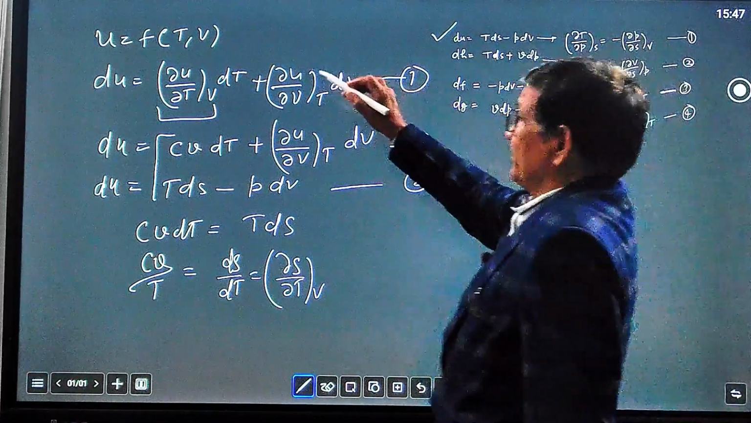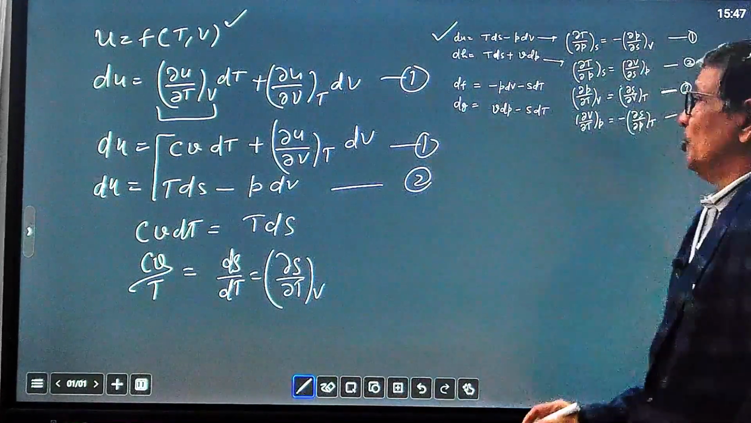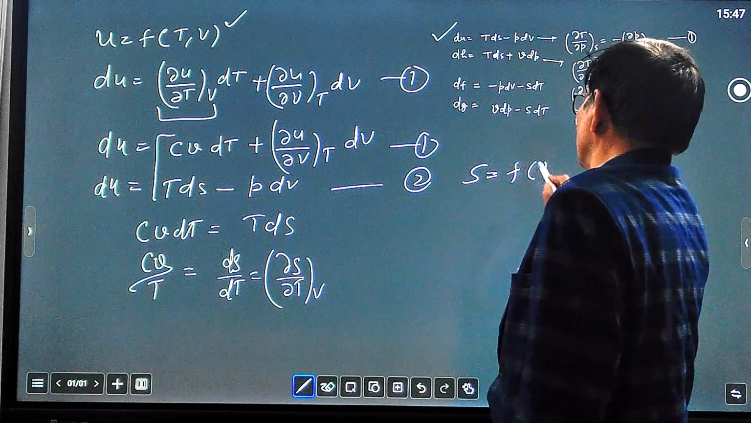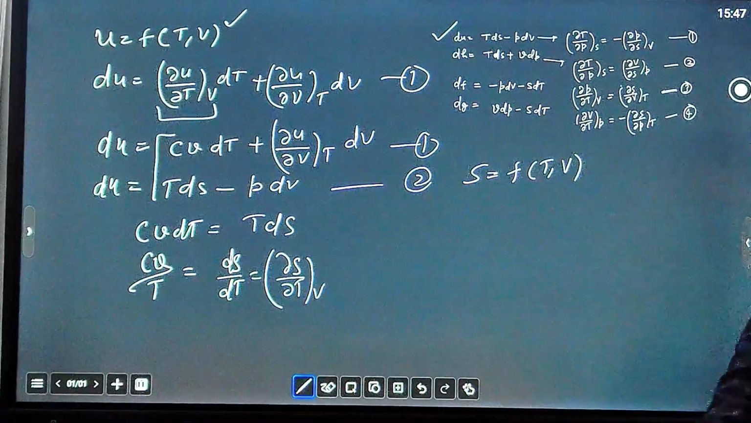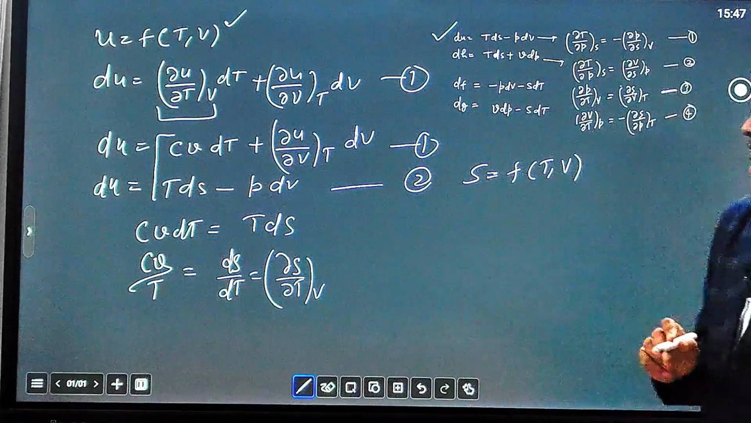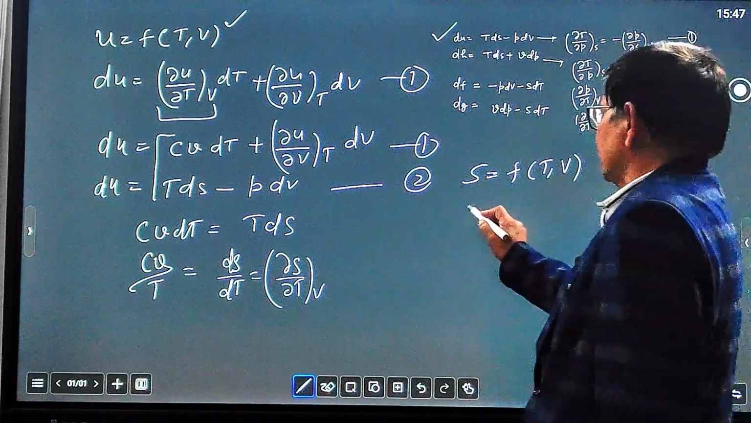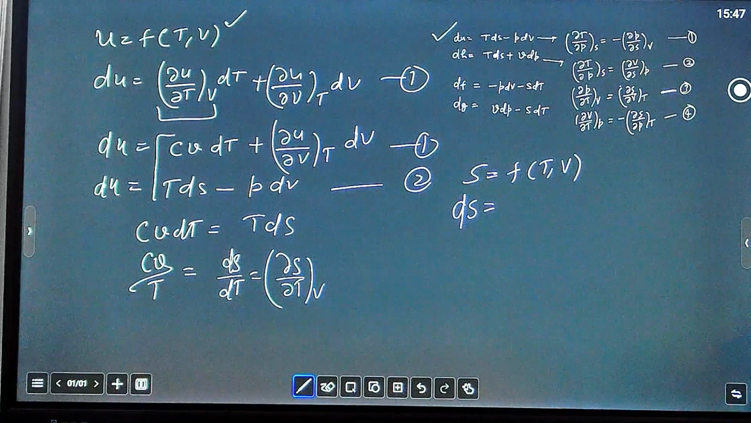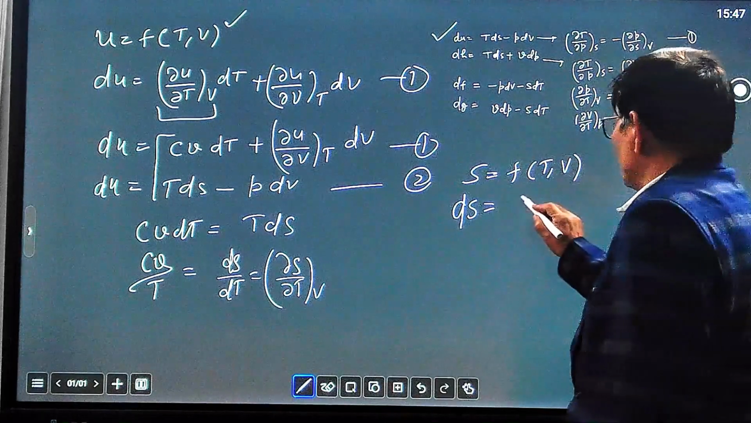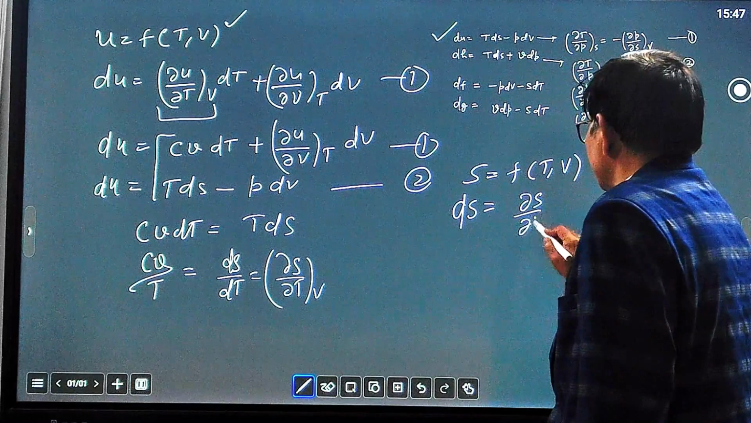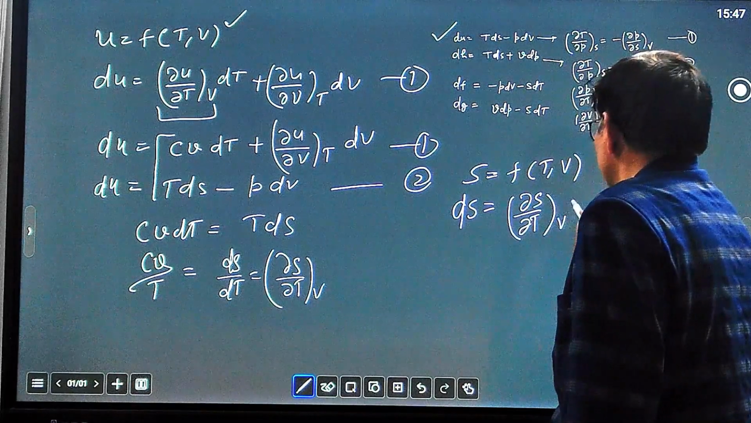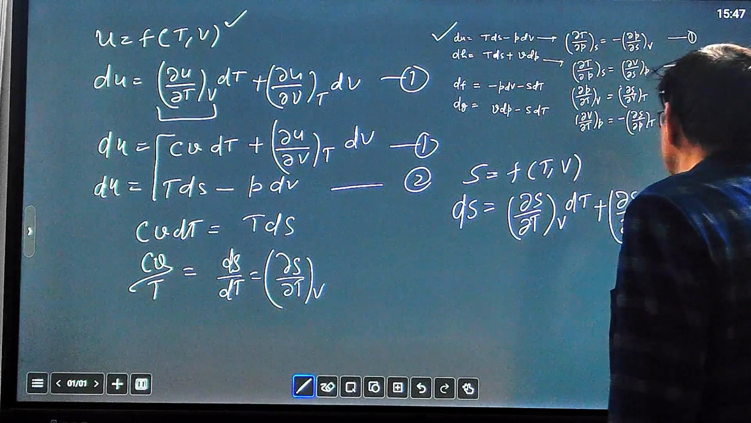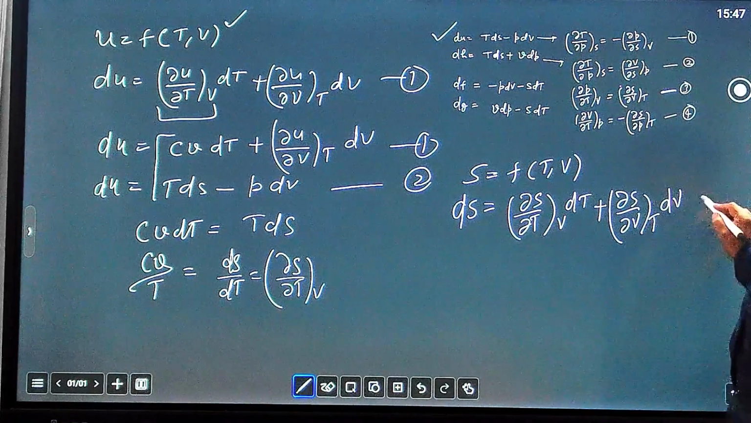Now we have already considered the internal energy as a function of temperature and volume. Now we can define entropy S as also a function of temperature and volume. So we differentiate S, an exact differential, using the mathematical relation we have already discussed. So dS equal to del S over del T at constant V dT plus del S over del V at constant T dV. This is equation number 3.